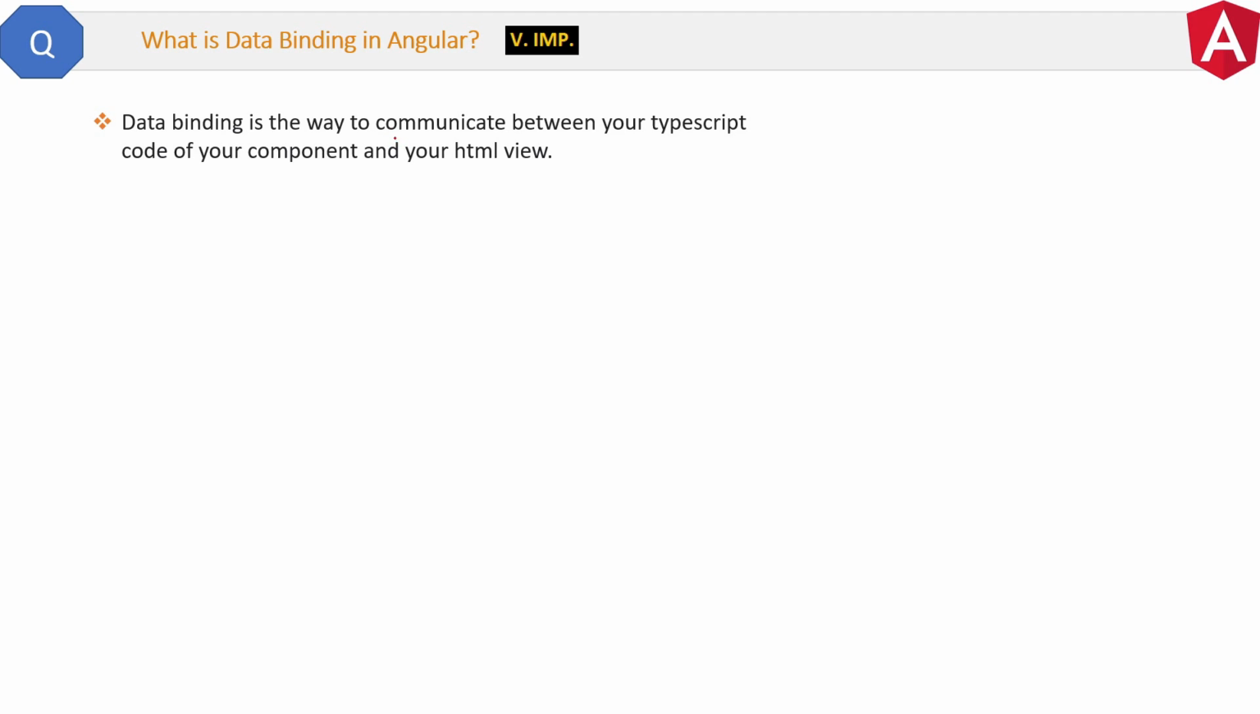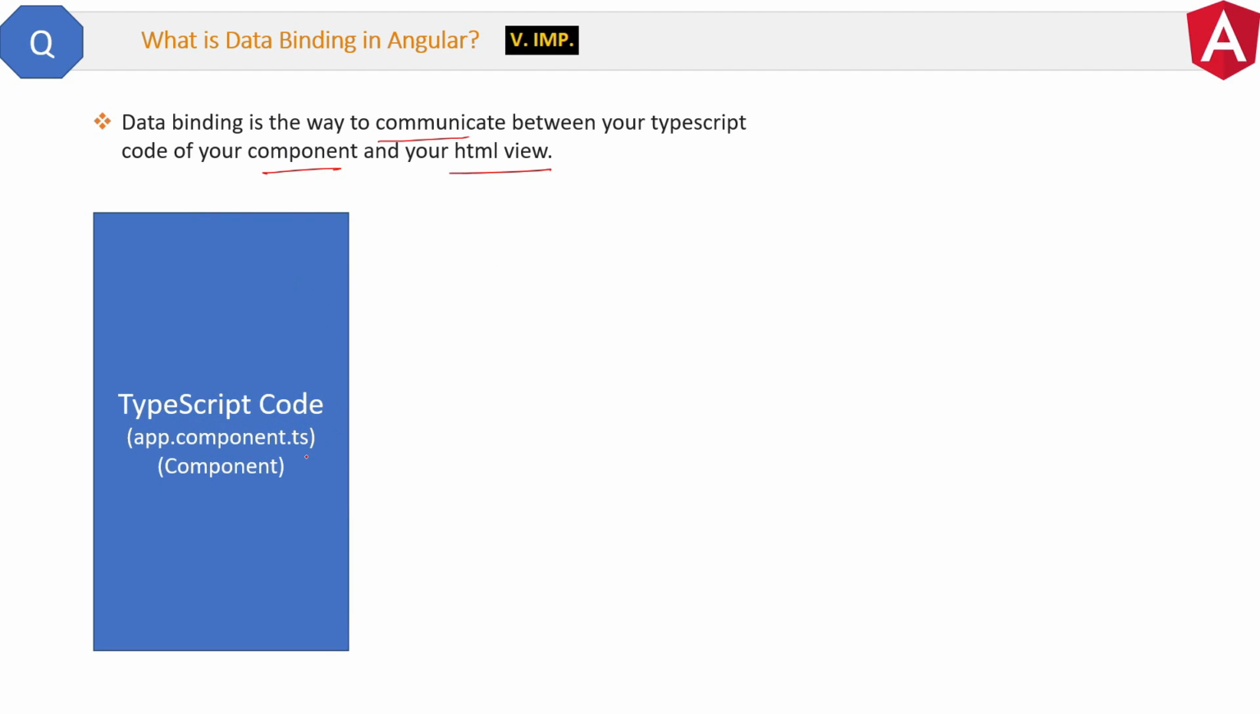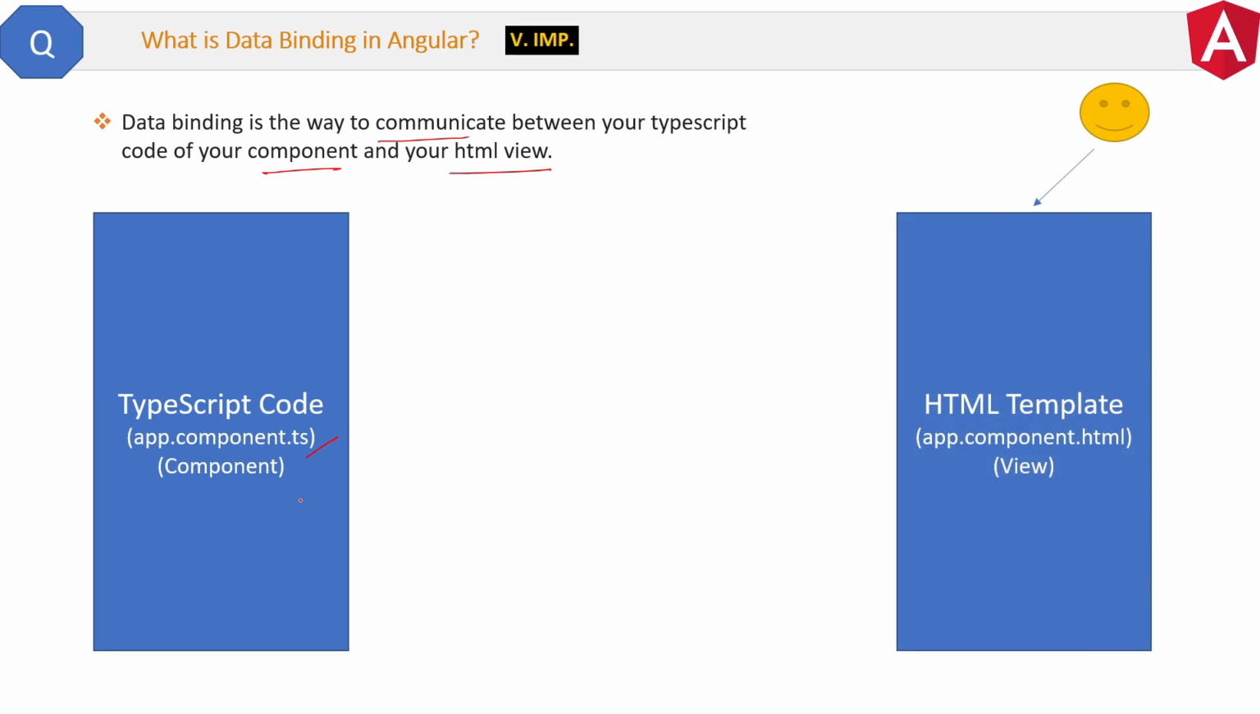Here is a very important question. What is data binding in Angular? First, the definition. Data binding is the way to communicate between the TypeScript code of your component and your HTML view. So in our Angular project, we have our TypeScript code written in the app.component.ts file. All the business logic like receiving data from the APIs is written here, right? But after processing the data, we have to display this in the HTML file, which is also called view, right?